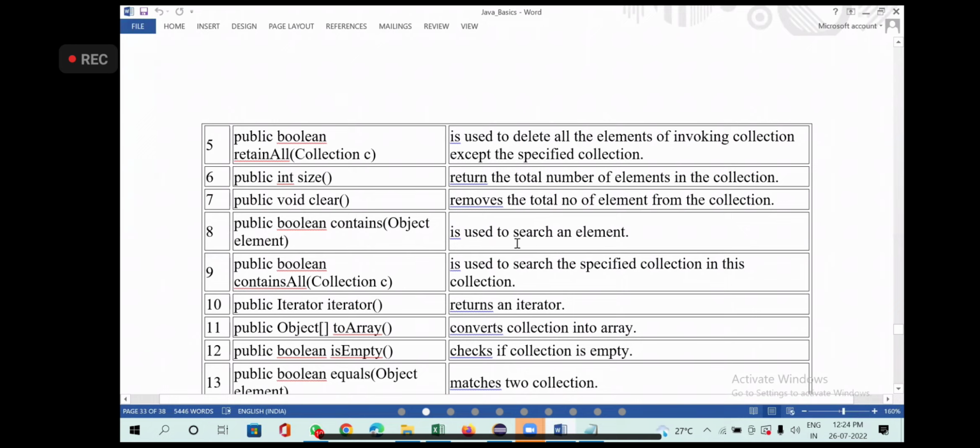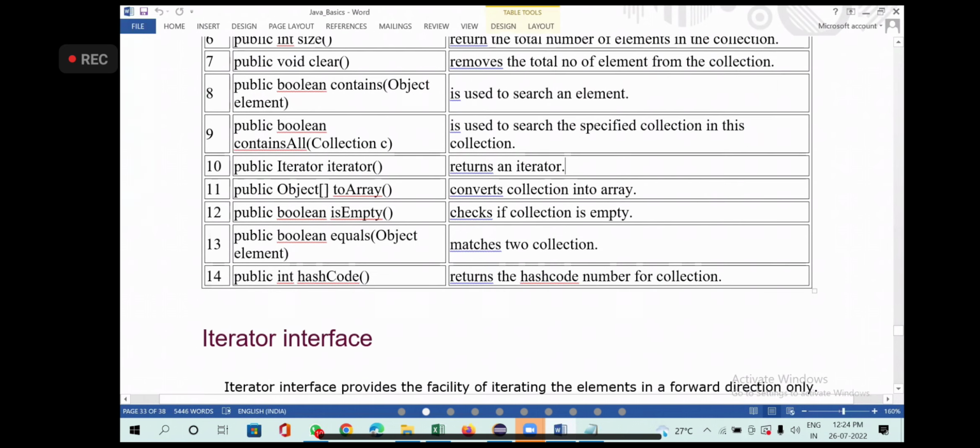containsAll is similar. Iterator returns the iterator. We'll see that tomorrow, we'll discuss it with an example of iterator, and at that time you can understand it. Then toArray, isEmpty, equals, hashCode, which returns the hash code number for the collection.